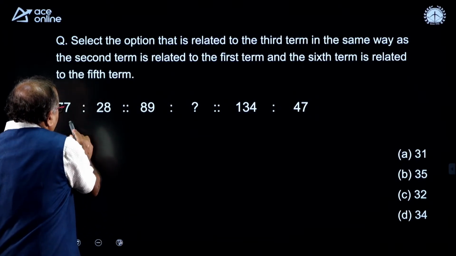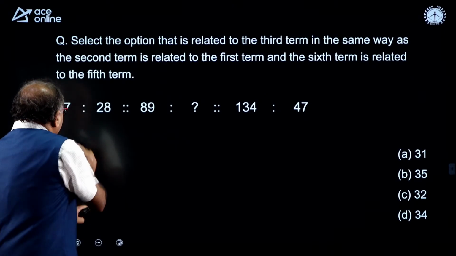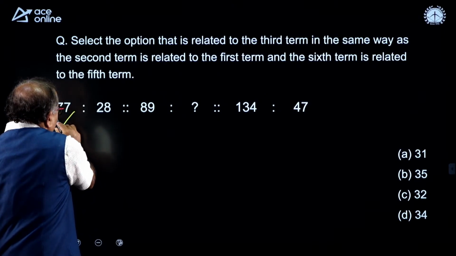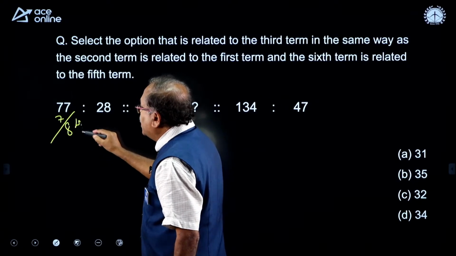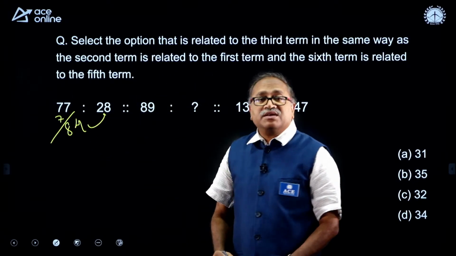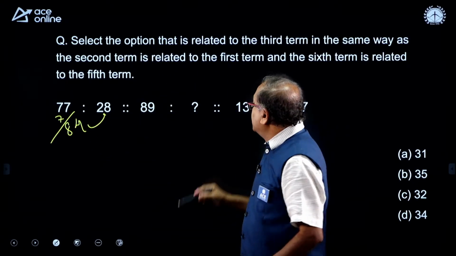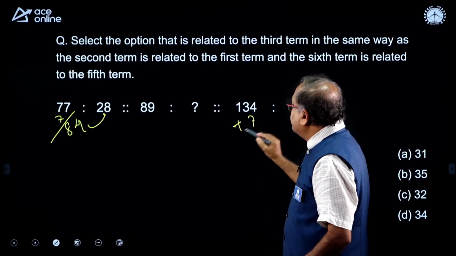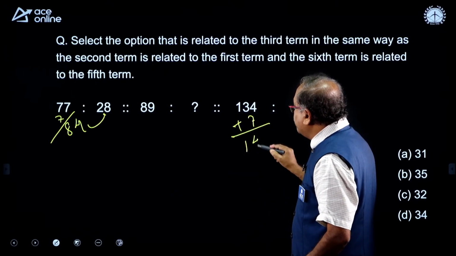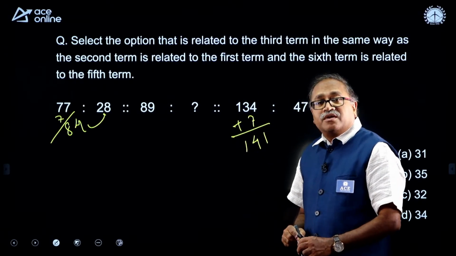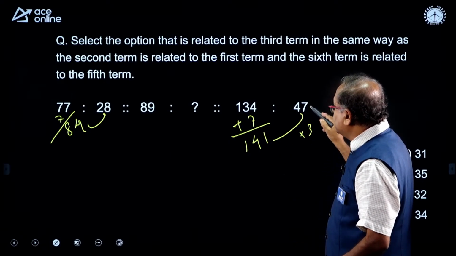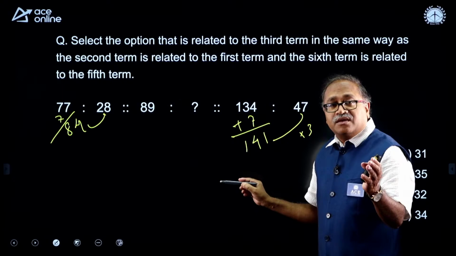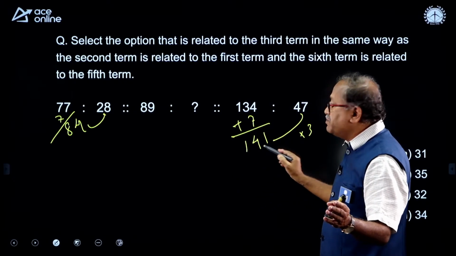Look at this one. If I add 7 over here, then I will be getting 84. And I notice that there is some connection from 84 to this. If I add 7 over here, then I will be getting 141. Now, did you notice that if you multiply this by 3, 7 3s are 21, carry 2, and 7 4s are 28, 14?